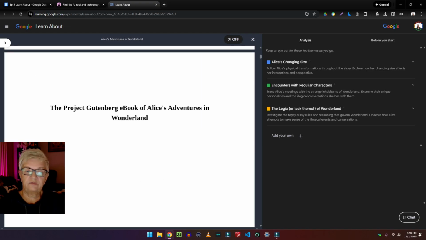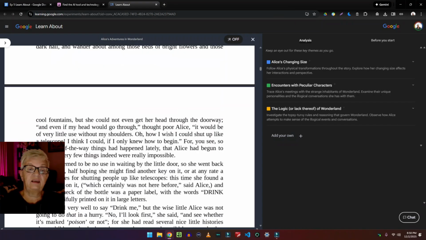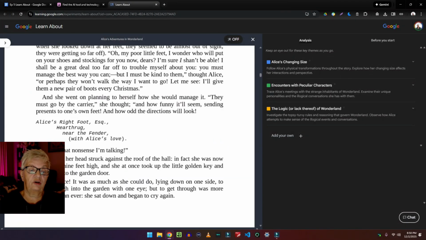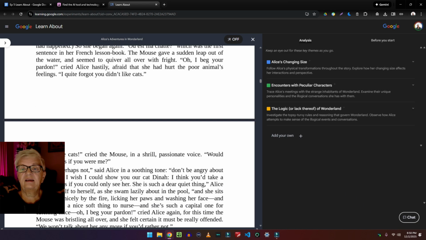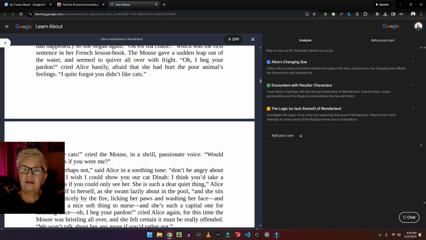So here we have the whole PDF, and let's say I upload a PDF on my own that I want to learn. It would look like this. And then we have, before you start, some background about the era when it was written, about nonsense literature. They explain croquet because that's a big part of the book, Mad Hatter, and playings. And analysis, that's the part where you can get an analysis of the story in this case.